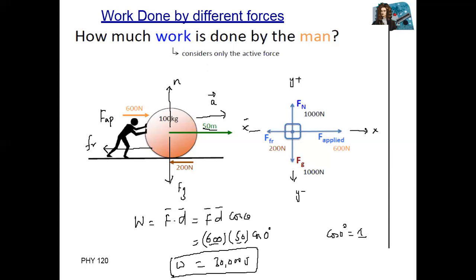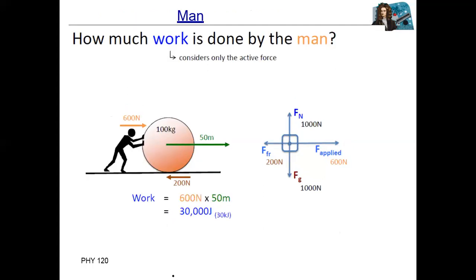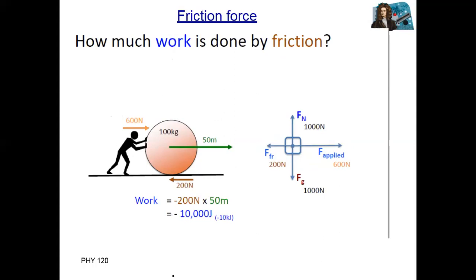Now the second one is the work done by friction force. You can see here the friction force is 200 Newton, on the negative x-axis. The distance covered, 50 meters, is on the positive x-axis.